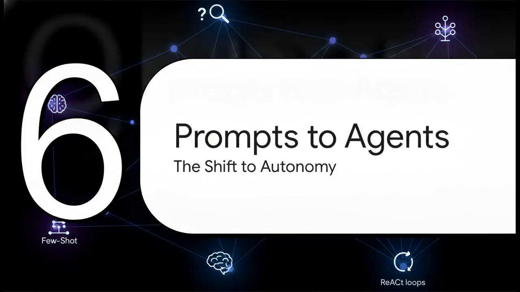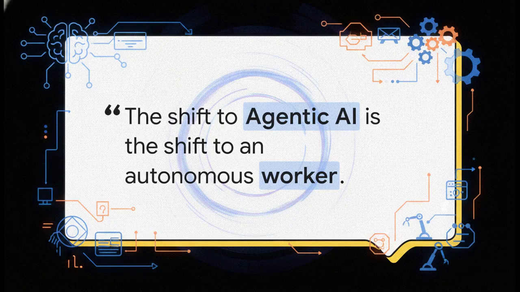Section 6. From Prompts to Agents, the Shift to Autonomy. By mastering these techniques, from basic few-shot all the way up through Tree of Thoughts and REACT loops, we cross a massive threshold in software engineering. We move from standard generative tools to true AI agents. There's a great quote from the Agentic AI roadmap that perfectly summarizes why this matters so much. The leap from generative AI to agentic AI is the shift from a chatbot that waits for instructions to an autonomous worker that executes goals. We're moving away from having brilliant interns who just answer questions to autonomous digital workers capable of executing high-level objectives